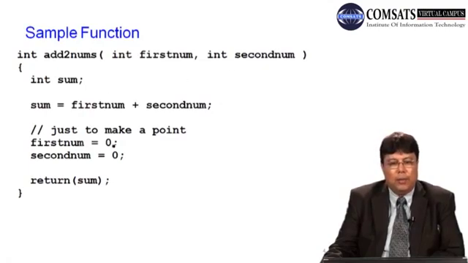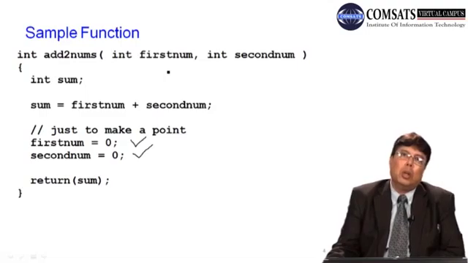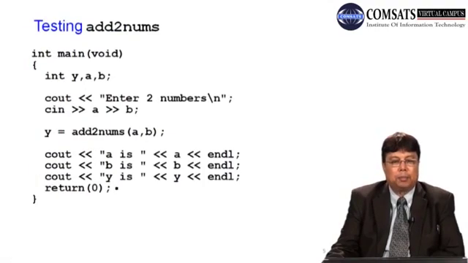So even if you say firstNum is equal to 0 and secondNum is equal to 0, yet the contents of the arguments passed from the calling program will remain unchanged. So this is very important. Just to make a point, I have reinitialized the values here. You just try it and see whether their value is changed or not, and I promise that they will not change. Then you can return the sum here.